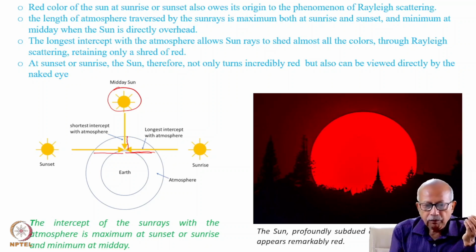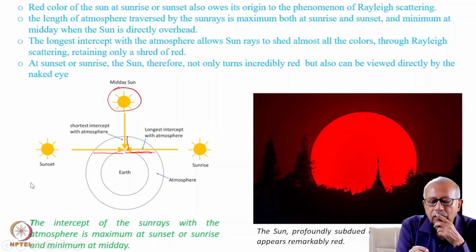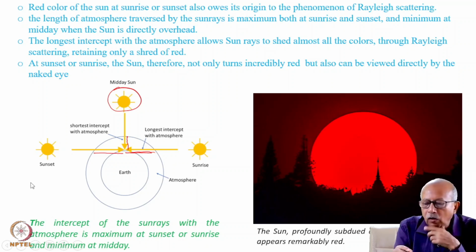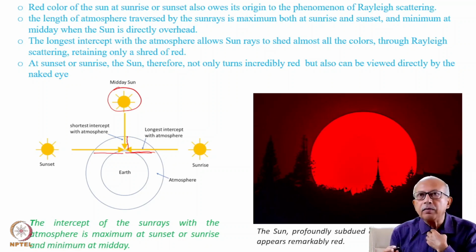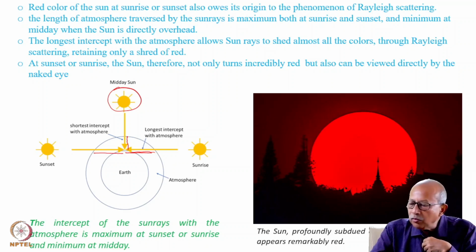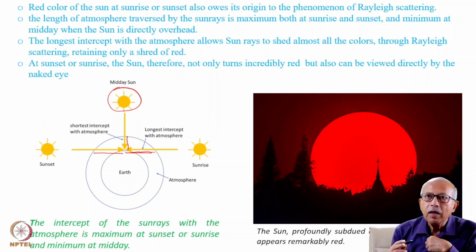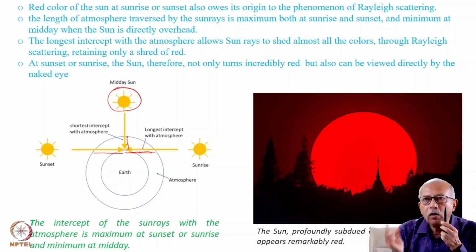And therefore, at sunset or sunrise, the sun not only turns incredibly red, but also can be viewed directly by the naked eye. That is because it has lost almost all its intensity, all the colors are gone.